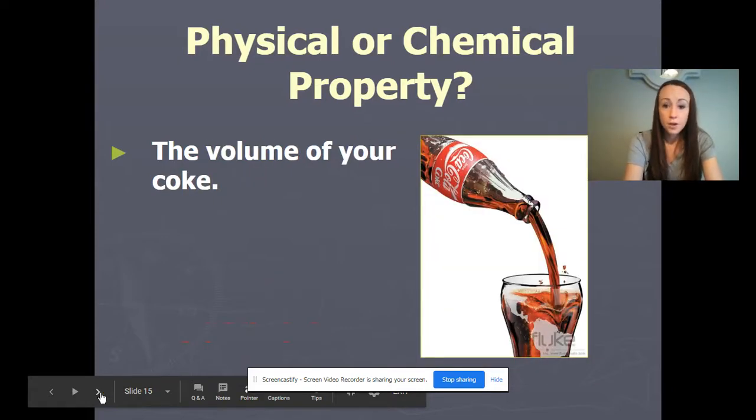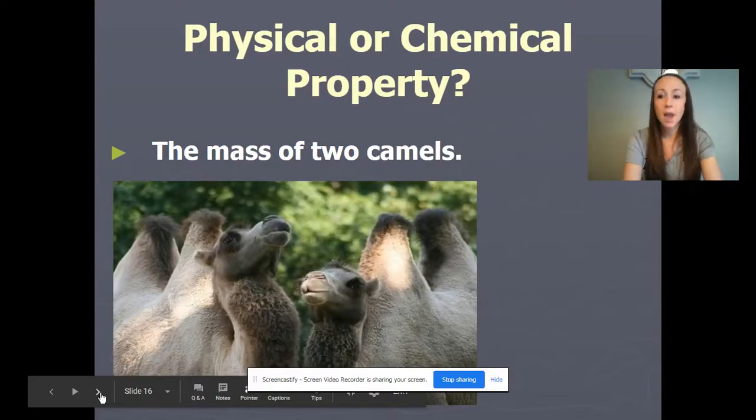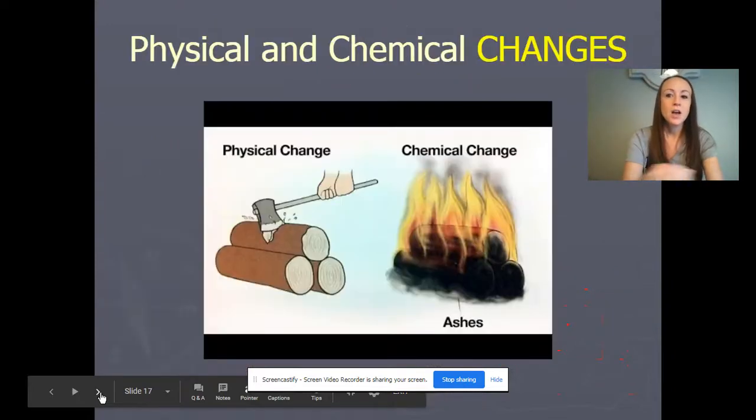All right, the volume of your Coke. That could be 12 ounces. Just by saying it's 12 ounces, we're not getting something new. The Coke is still the same physical property. The mass of 2 camels. I don't know the mass of 2 camels. Maybe you know, but the camels would stay the same irregardless. So, physical property. All right.